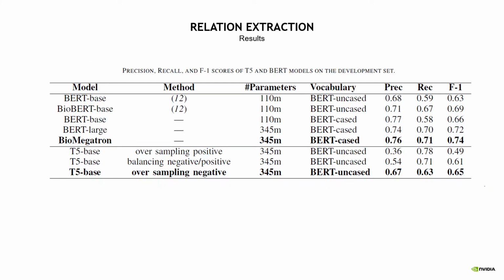Finally, these are our results on our development set. Our baseline approach worked better than our text-to-text approach, with a couple of caveats. Our best baseline models were pre-trained on biomedically relevant data, where our text-to-text T5 model was not, and our text-to-text GPT model was not. And also our best models were cased, whereas our text-to-text models were not cased. Even so, our very first baseline model did perform worse than our best text-to-text model, which is exciting and promising.